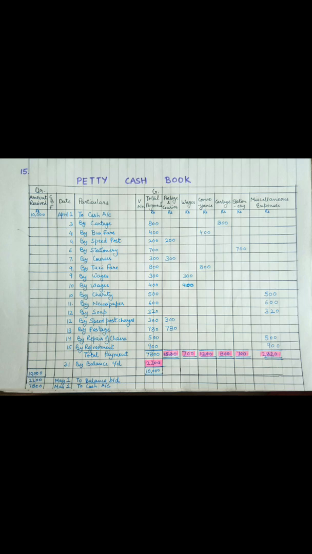One more entry was on the same date, that is on 4th April. So we have to write in the next row with the same date, and in particulars we have to write By Speed Post, and the amount of 200 rupees has to be entered in the column of postage and courier, as speed post comes under the postage category. Okay, next